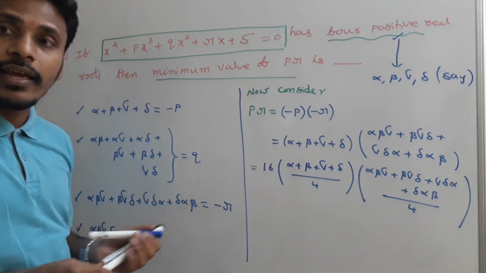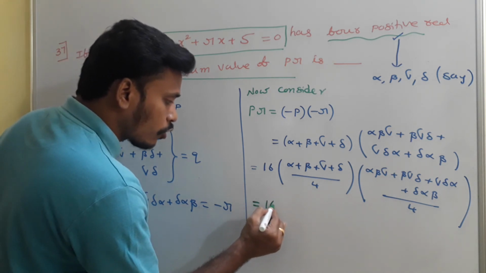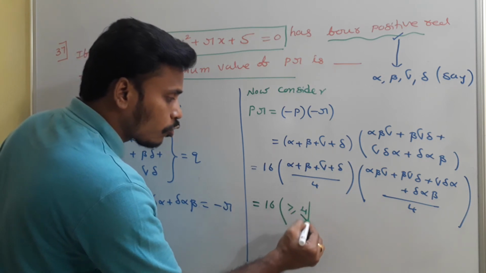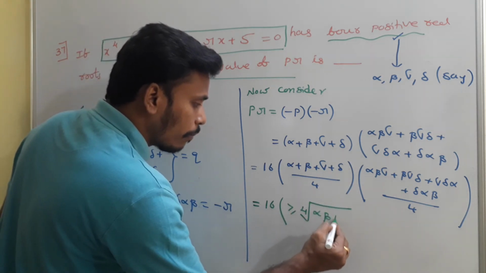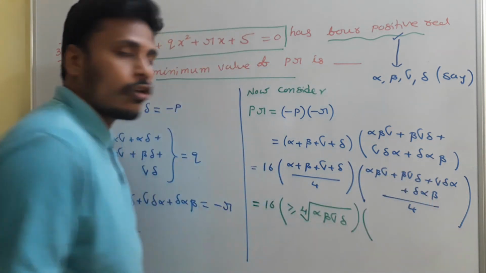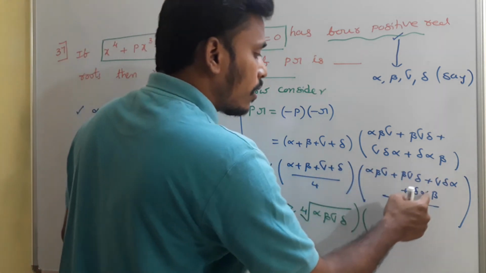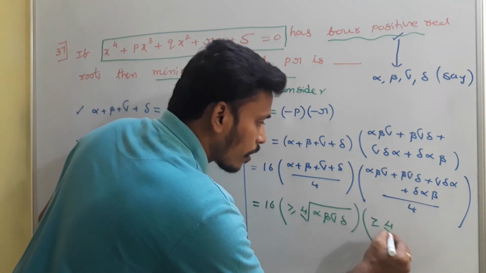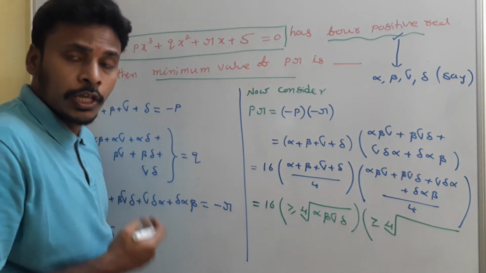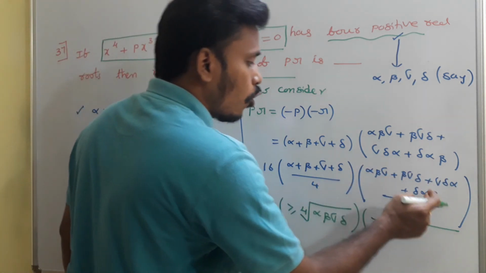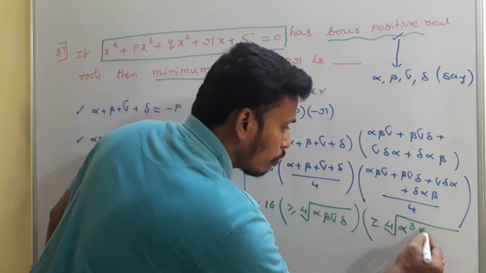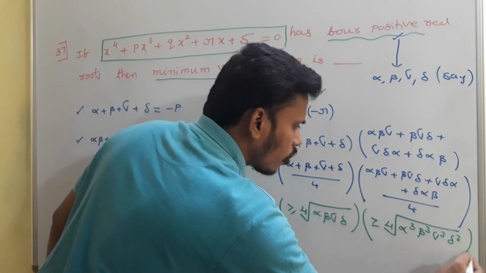Now you just simply apply AM greater than or equal to GM. So this is 16 into the arithmetic mean of 4 numbers, which is greater than or equal to the fourth root of the product alpha beta gamma delta. And again I have 4 numbers divided by 4, which is the arithmetic mean of these 4 numbers, greater than or equal to the fourth root of the product of these 4 numbers. If you multiply these 4 orally, alpha will occur 3 times, beta will occur 3 times, so this is alpha cube, beta cube, gamma cube, delta cube.